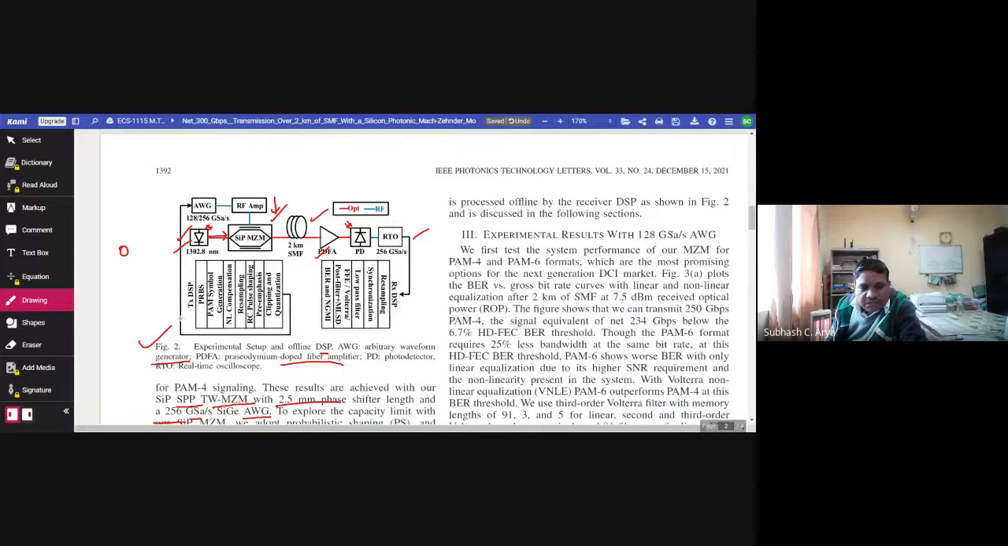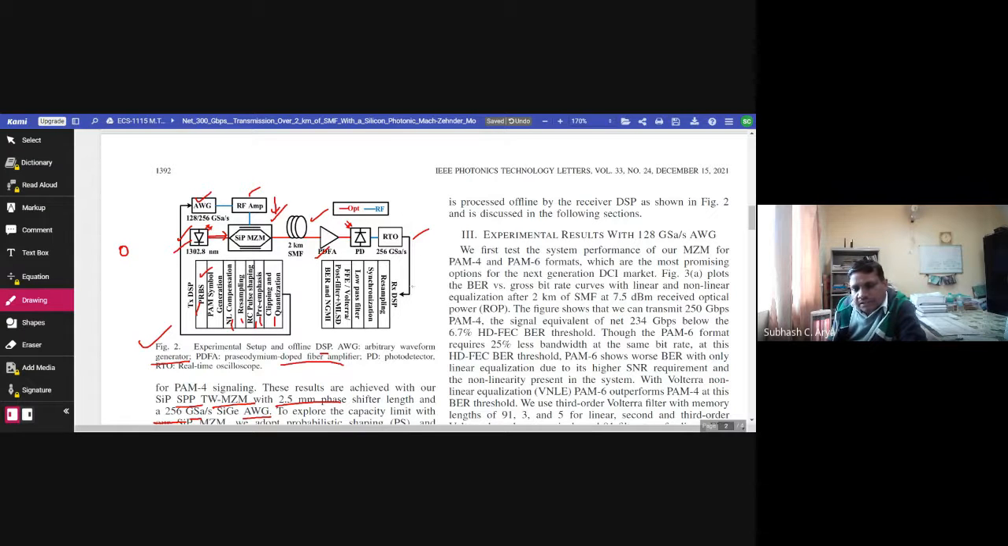Here the offline DSP block is given at the transmission side. This is the DSP block: pseudo random bit generator, then PAM symbol generation, then NL compensation, that is nonlinear compensation, resampling, RC pulse shaping, pre-emphasis, and then clipping and quantization. After that, it goes to the AWG, the arbitrary waveform generator, then RF, and this is how the data generated at PRBS is modulated onto the optical signal.